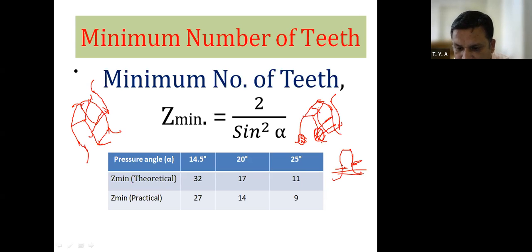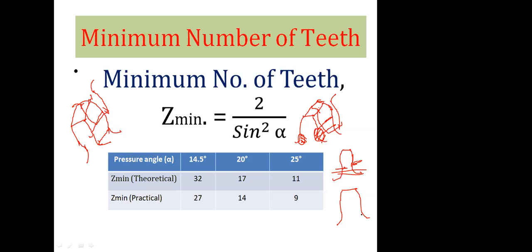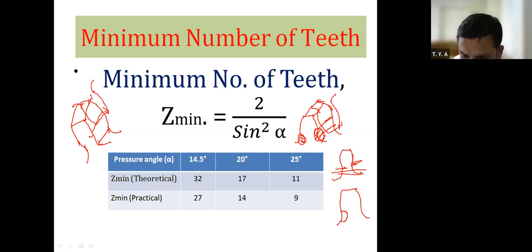Now we have understood what interference or undercutting is. Earlier, our gear tooth was like this, and due to interference, this much material gets removed.